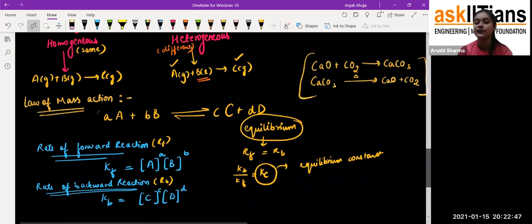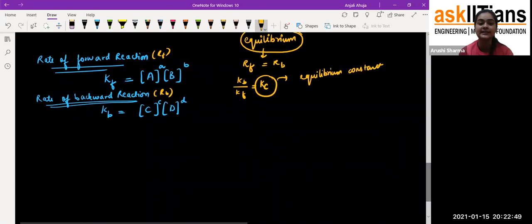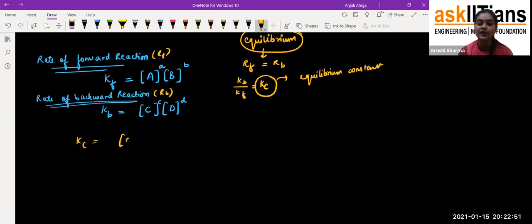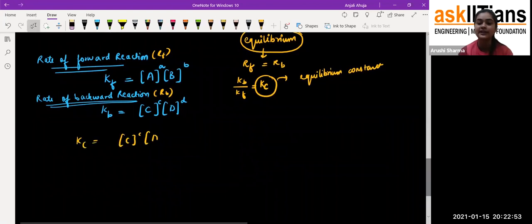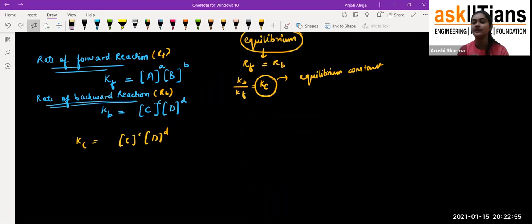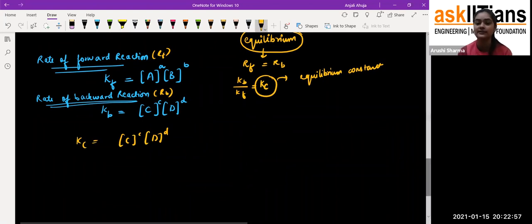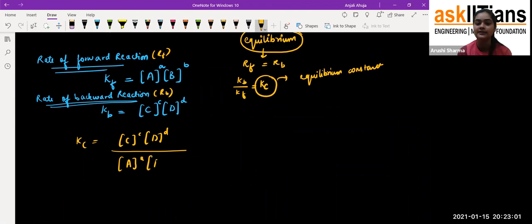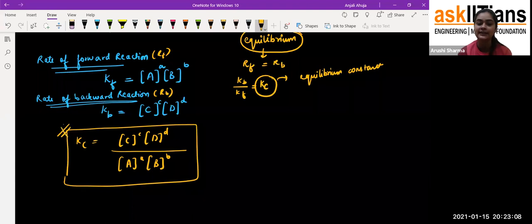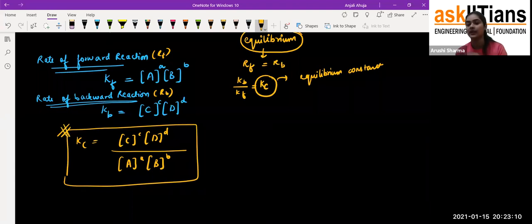So for example, for this reaction, the Kc can be written as the concentration of the product side raised to the power of the coefficient. We have to write down the coefficient in the raised to the power form, like a and b. So this is the equilibrium constant that we denote with Kc. That means when the rate of the forward reaction is equal to the rate of the backward reaction, that is the condition of the equilibrium, and that's how we get Kc.